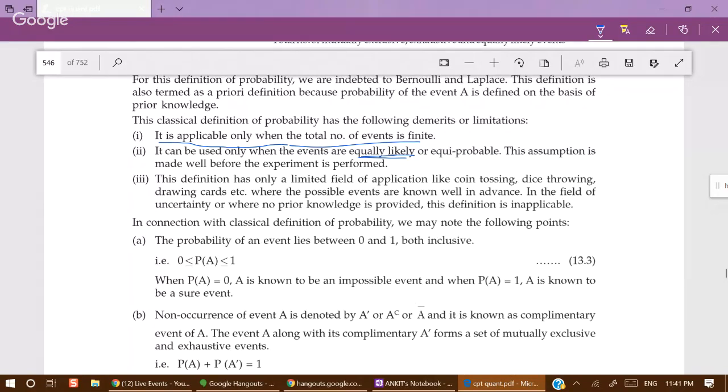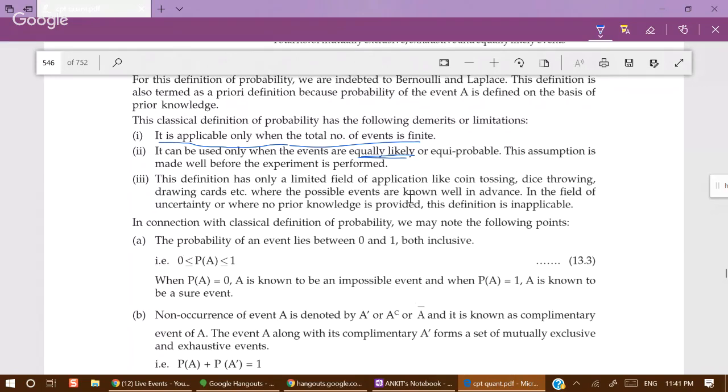For example, let me give you a very good example. What is the probability of it raining today? You will say, sir, there's almost nil probability because it is the month of April, and yes, it can rain today, but there are negligible chances.